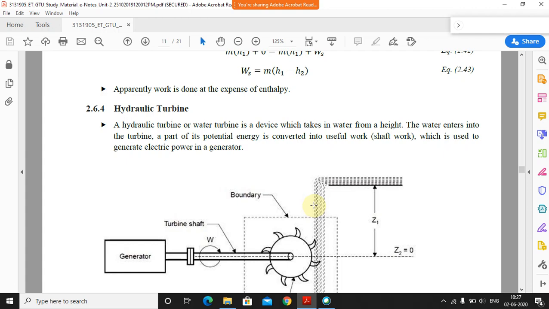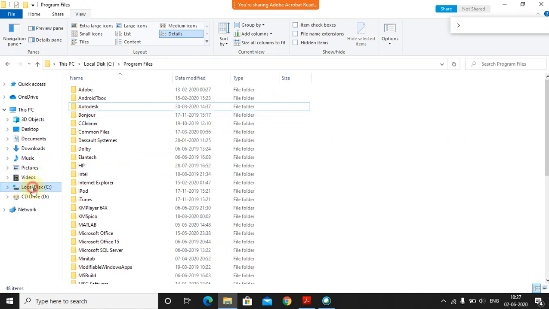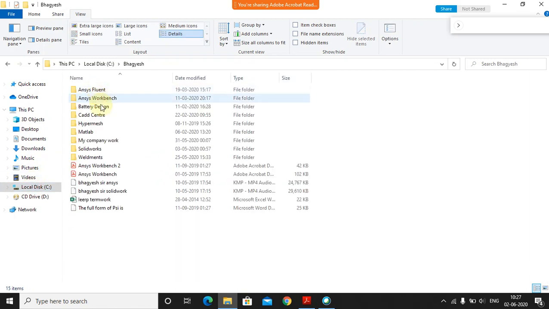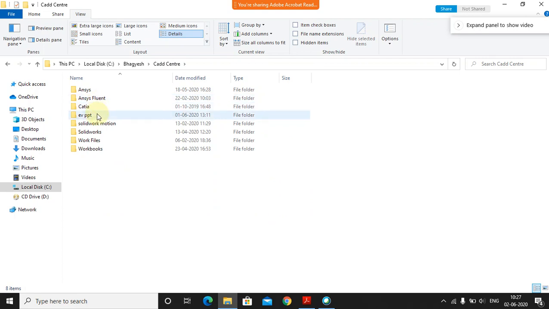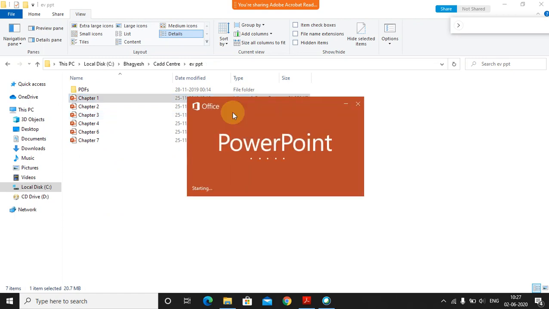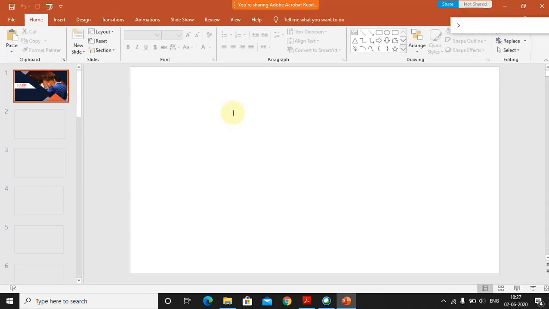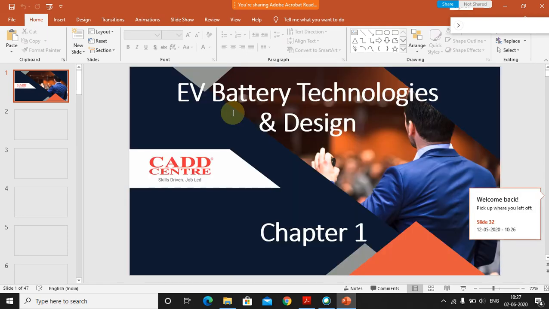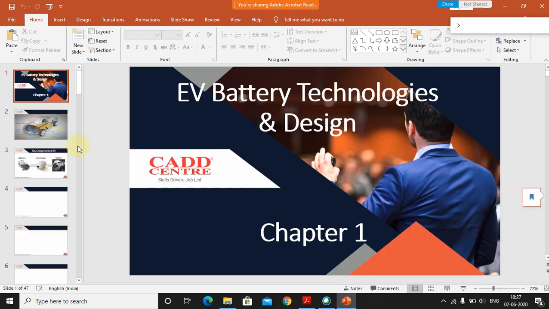I'll show you the animation so you will be able to understand. In all hydro power plants, turbines are installed.